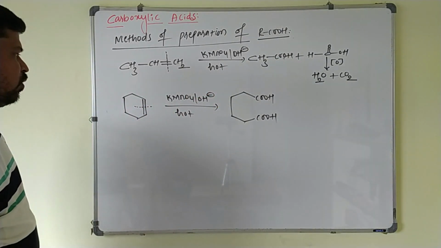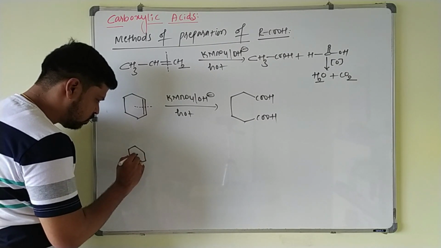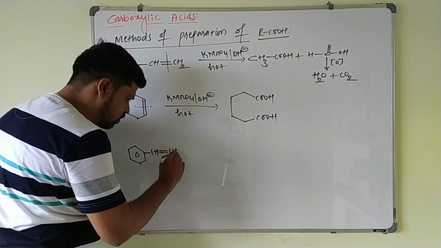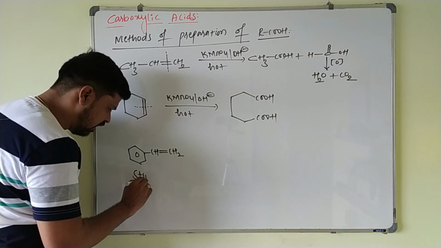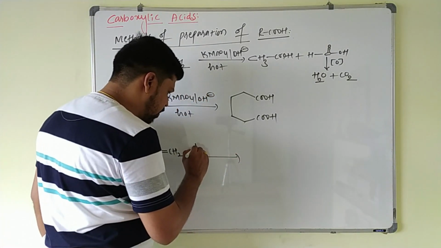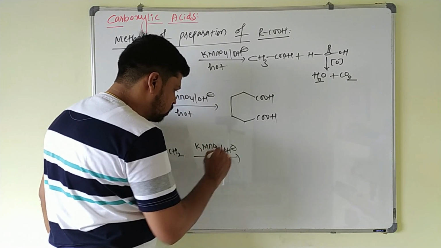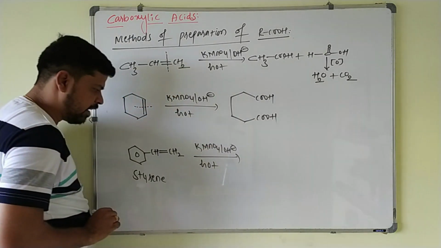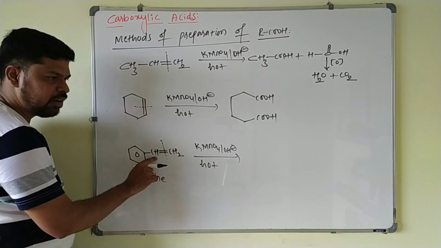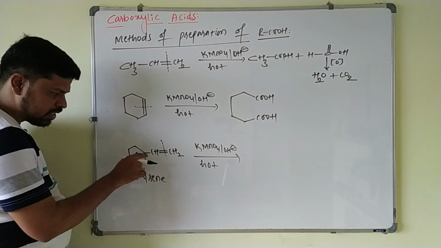Just this doubly bonded carbon atom will be converted to carboxylic acid group here. Suppose if I take styrene, this is your benzene ring, to which CH double bond CH2 is attached. This is called styrene. This styrene on treating with alkaline KMnO4 in the hot condition, again what will you get here? Just break this double bond. Double bonded carbon atom is converted to COOH, and this is one carbon acid, and here COOH is attached to the benzene ring.